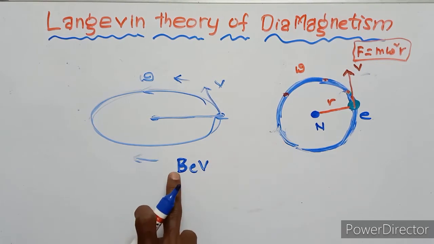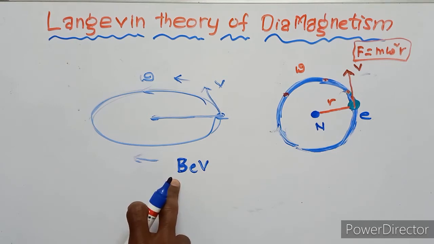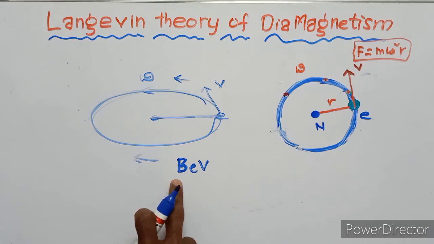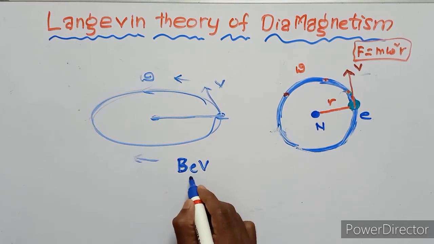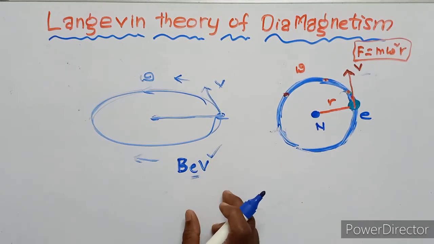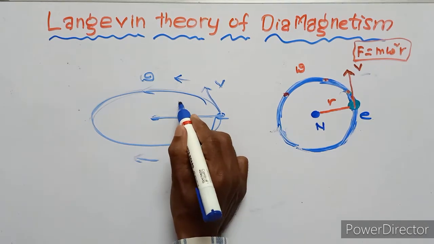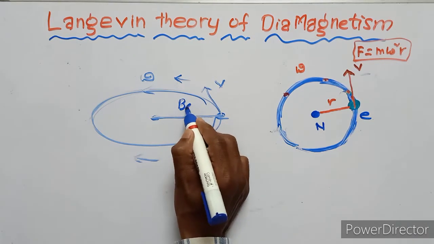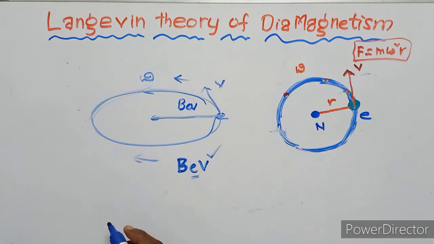So in this position, B is the magnetic field. Here e is the charge of the electron, v is the velocity, and this is the BeV force.